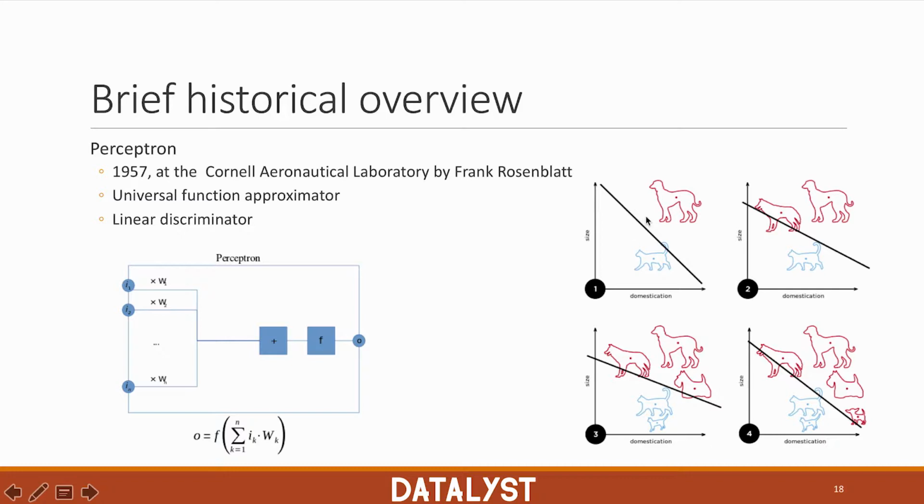So what's linear discrimination? We've discussed this in previous lectures, but linear discrimination refers to problems where the classes can be separated through only a single line in the space. You can see some examples of those here. And here you can see an overview of the perceptron, which looks a lot like the example of the artificial neuron we saw earlier. Again, it's essentially a neural network without a hidden layer.